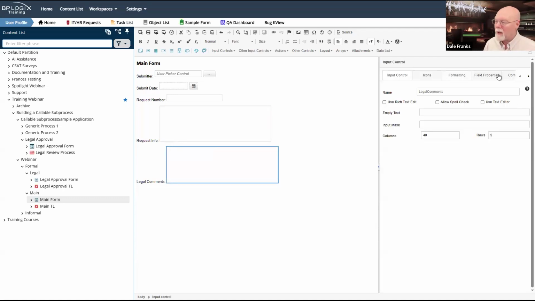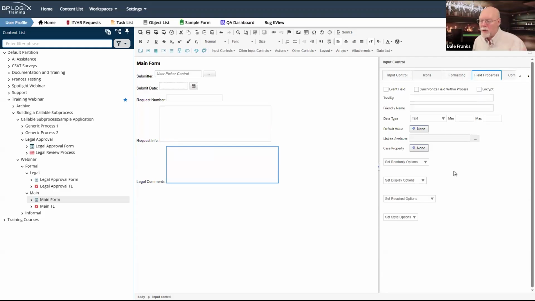Keep clicking out of it. So there's nothing we really need to do here on the field properties. I certainly don't want to click synchronize field within process, because I've already got a form field that is synchronized. That is my source field. So I never want to click this for any field that will be used as the destination field. So basically I've got two-way replication going on, one from main to legal and then one from legal to main.